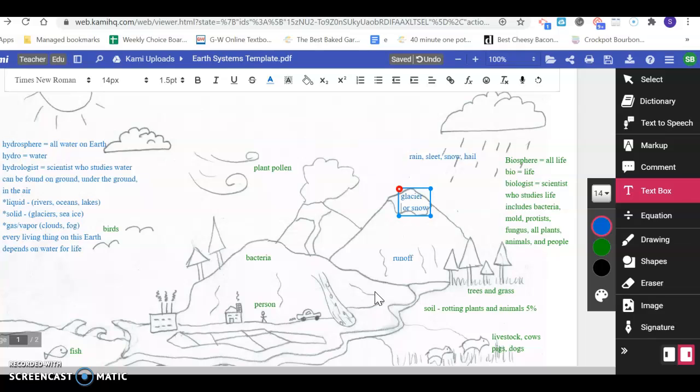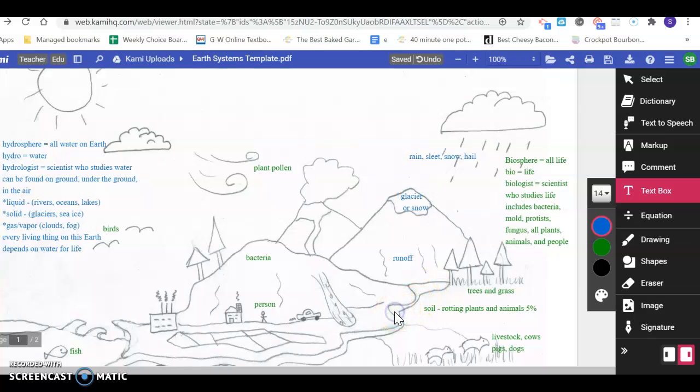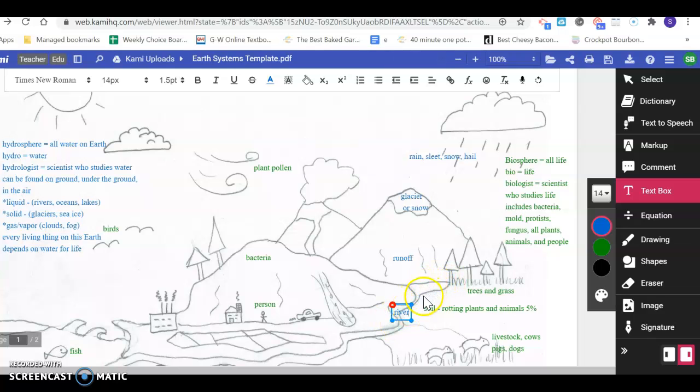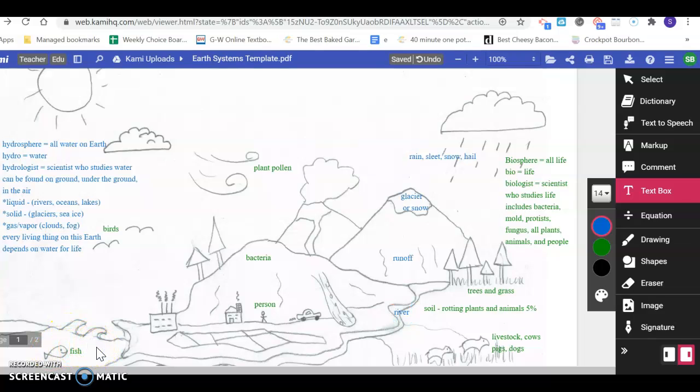Okay, oh, now let's see. Does it get a little more complicated? What else do we see anywhere? Down here, I think this is a river. Coming down from the mountain and winding its way down here, and then there's big waves here. Guys, this is some kind of an ocean or a sea.